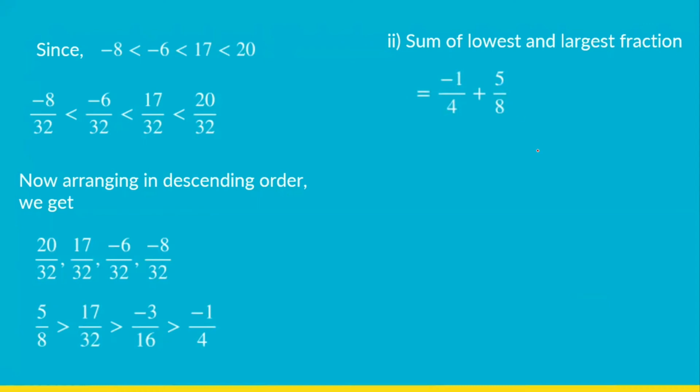So the LCM of 4 and 8 is 8. So we will be multiplying by 2 here, multiplying by 2 here. So minus 1 into 2, you are going to get minus 2 plus 5 upon 8. Minus 2 plus 5 is 3 upon 8. And 3 upon 8 is 0.38, since we were asked to express the answer in 2 decimal places.